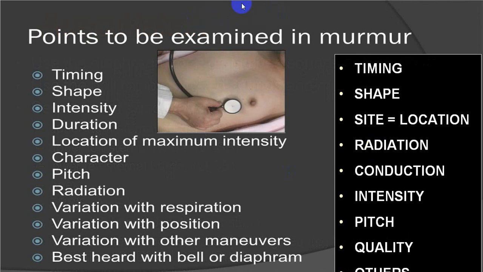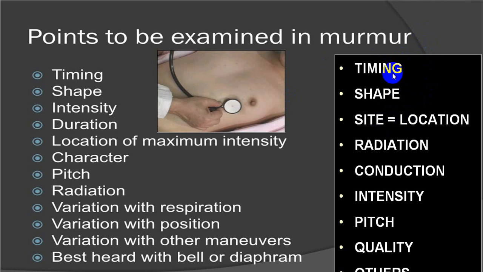Now whenever you hear a sound other than the first heart sound, second heart sound, third heart sound, fourth heart sound, opening snap, opening click, pericardial knock, etc., which are little sharp sounds, and apart from this, if you hear a turbulent sound, we call that a murmur. And for that murmur, we mention timing, shape, and site. By and large, the site should always be mentioned first.